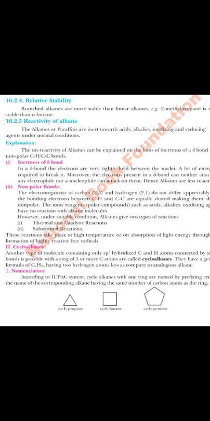Okay, the next thing is thermal or catalytic reactions, or substitution reactions. Now these reactions take place at very high temperature or upon absorption of light energy. They would have free radicals which are available to react with anything coming in the path. We will see later on.